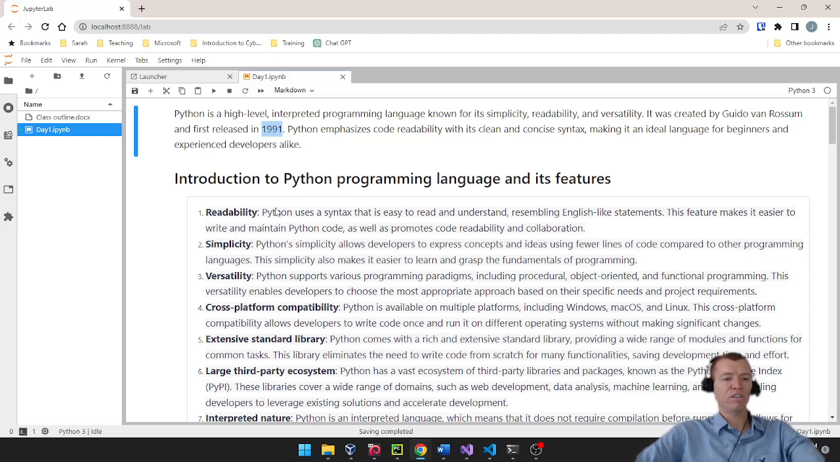So can anybody tell me when Linux was first introduced to the world? When did Linus Torvalds and Richard Stallman release Linux to the broader community? Go ahead and pause the video and do a quick Google search.